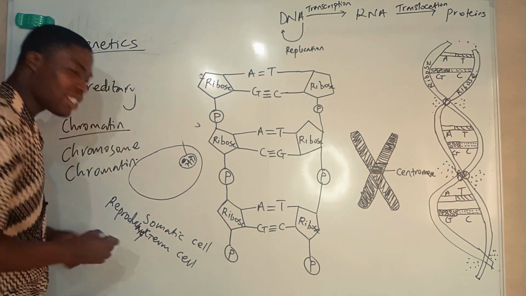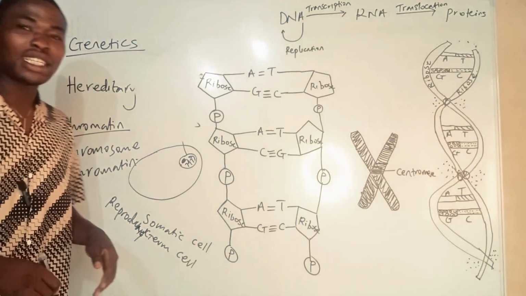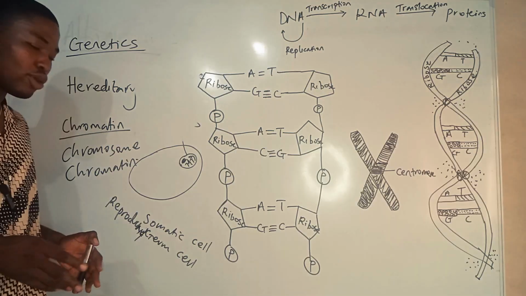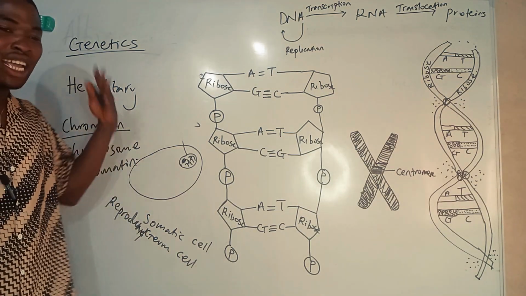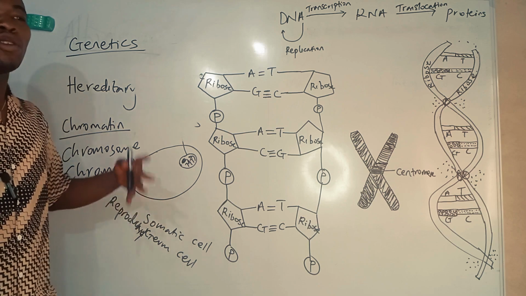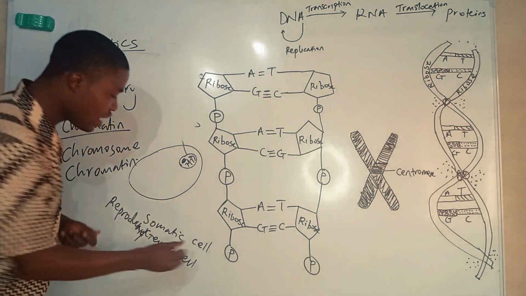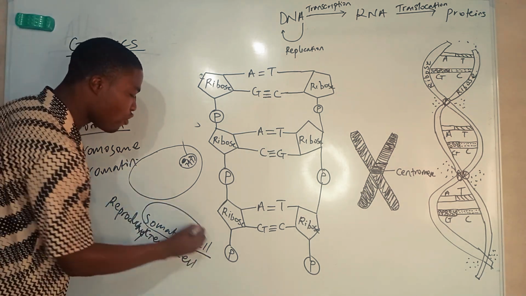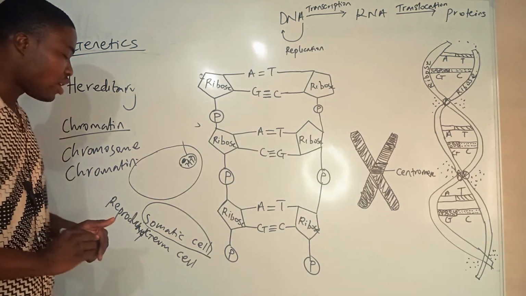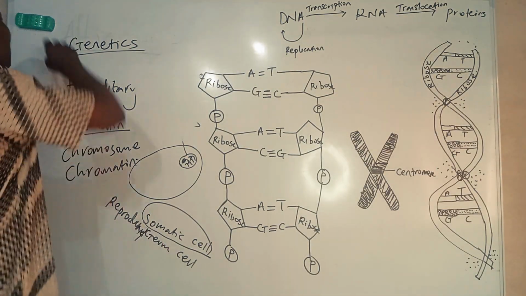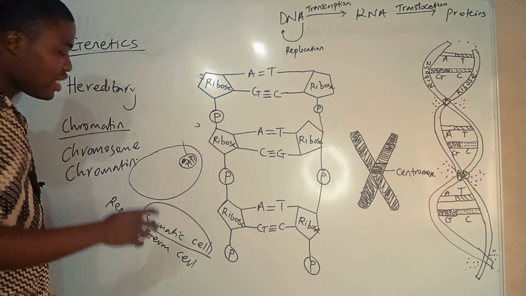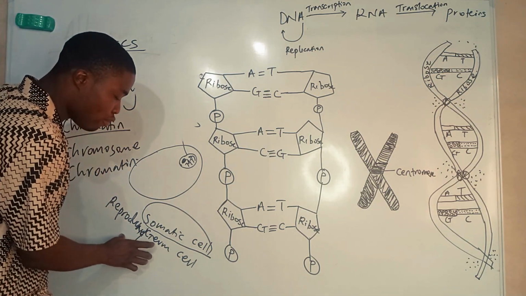First, somatic cells are your normal body cells that will not be able to carry out reproduction. Cells of your hand, cells of your leg, cells of your eye, cells of the buttocks, cells of the gluteus, and so on. Those cells that are not involved in reproduction are usually somatic cells. Now, what are reproductive cells or germ cells? Reproductive cells or germ cells are actually cells that are involved in reproduction.